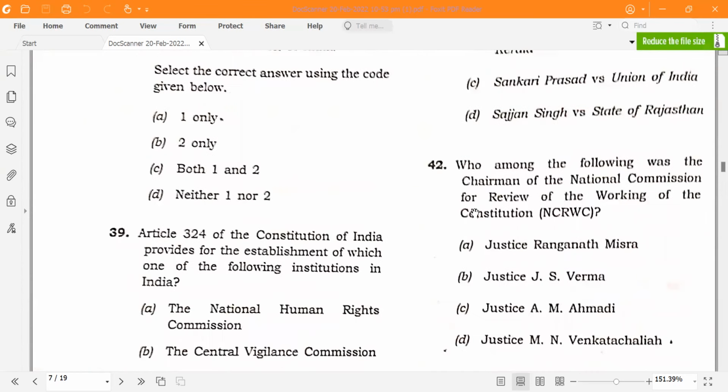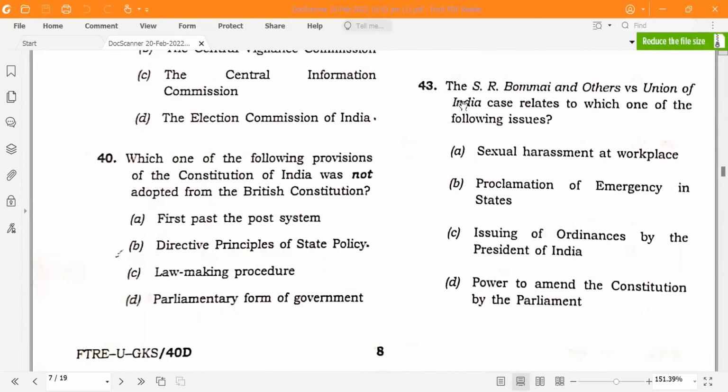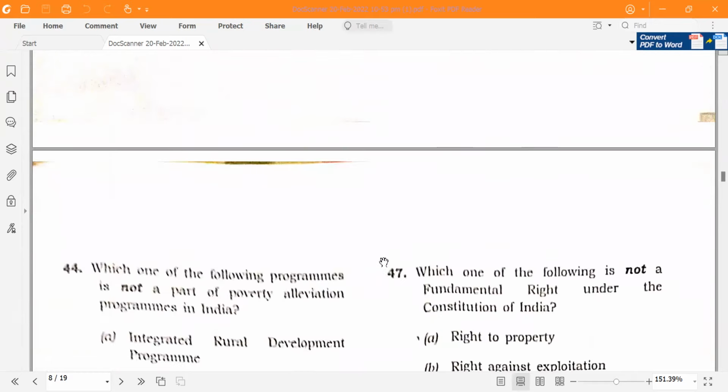Then this National Commission for Review of the Working of the Constitution was headed by Justice M.N. Venkatacharya. This SR Bommai and others versus Union of India is related to the issuing of ordinance by the President of India. I have a little bit of doubt, but I think this will be the correct answer. Please let me know your suggestion.